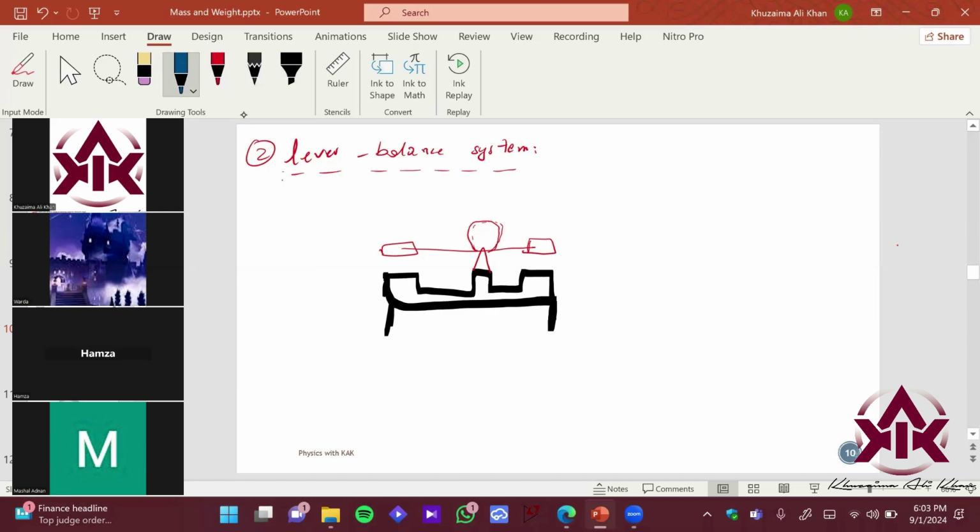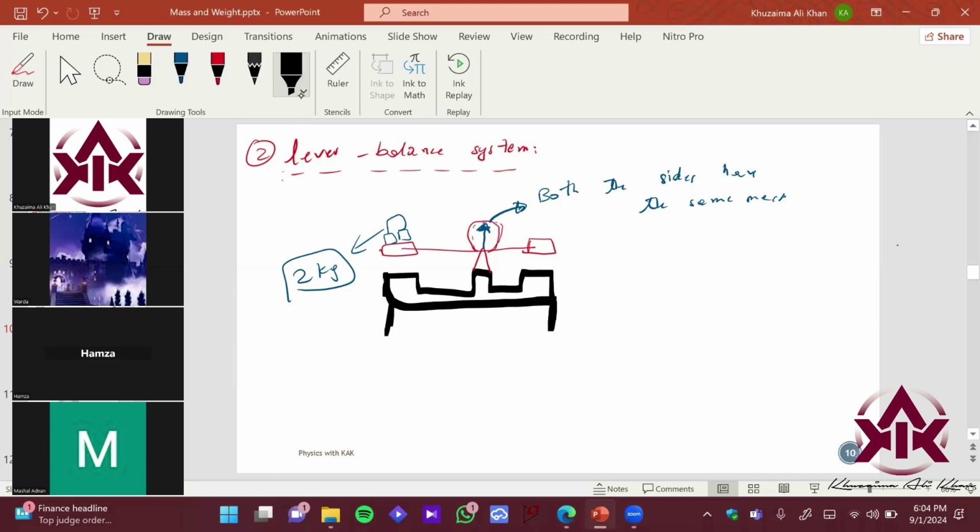And if the meter needle, okay, it has a needle over here. If the needle is at the center, there is no fluctuation, right? If it is at the center, that means both the sides have the same mass, right? Imagine again if I put some blocks over here, and the combined weight of these blocks is 2 kg, right? And again, if I want to buy some mangoes, okay, I'm going to put the mangoes over here.